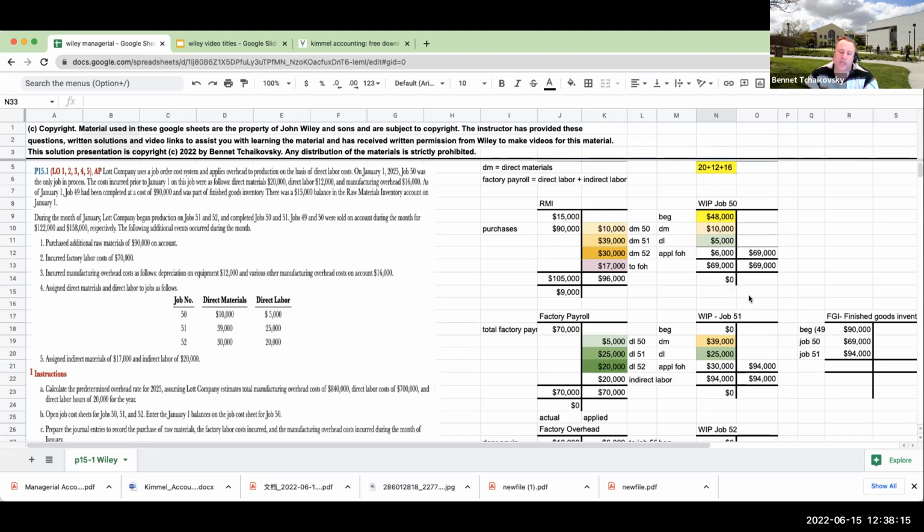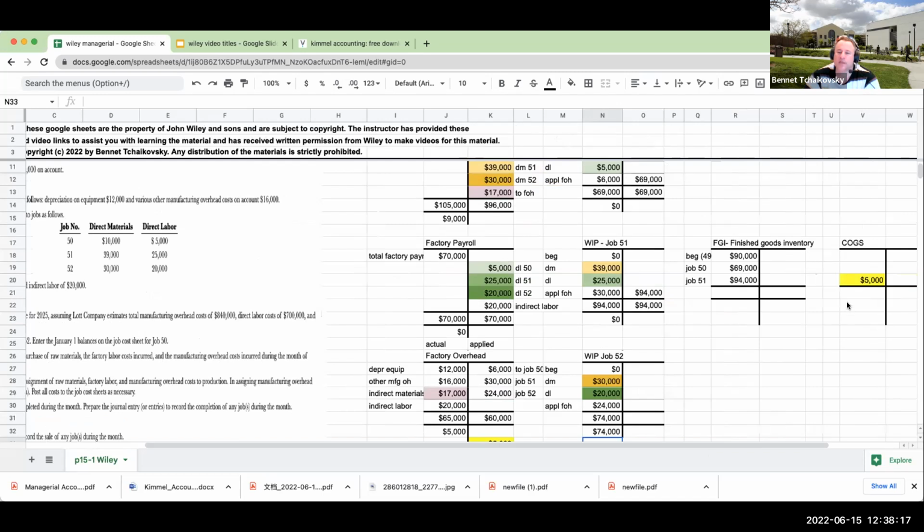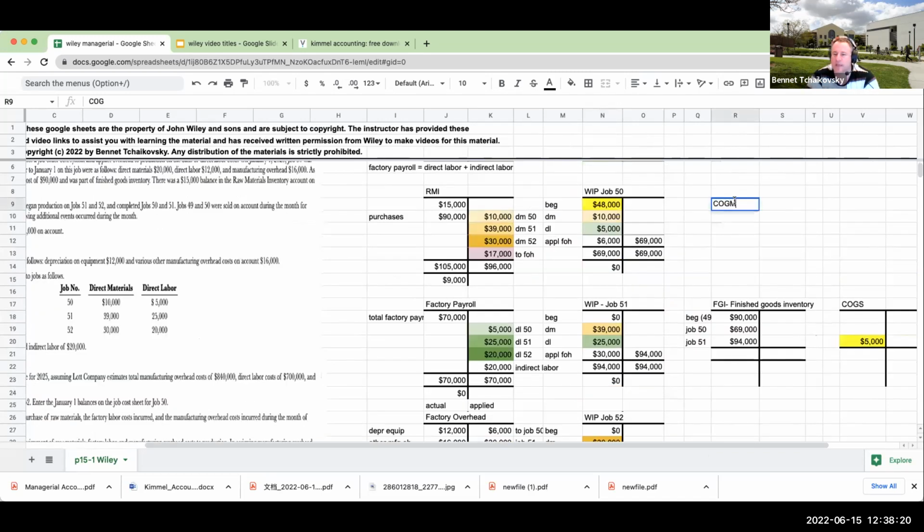Now, if I was asked, what is the cost of goods manufactured? It's what we finished putting into finished goods inventory during the month. So we're going to have job 50 of 69,000 plus job 51 of 94,000, and this would be a total of 153,000.